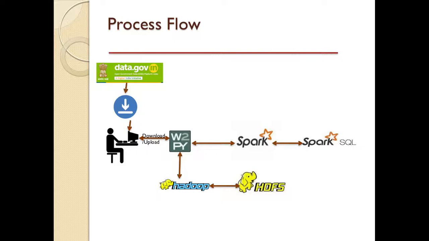So here is our work process flow. We are using Web2Py, Spark and Hadoop. Web2Py is our front end. Basically, it provides a web interface through which the user can upload or download the data. Spark provides us the query process part. We can query our data, and as our data is big data, we need a server. That's why we are using Spark.